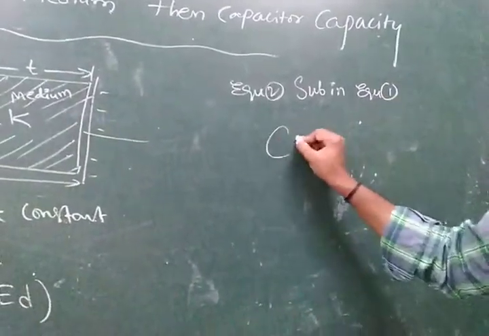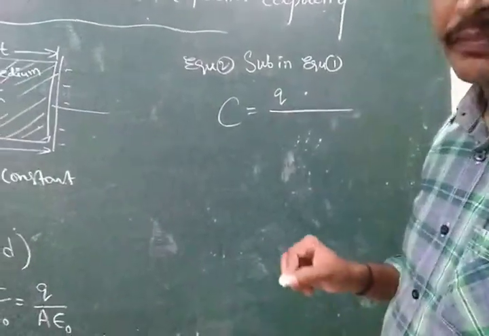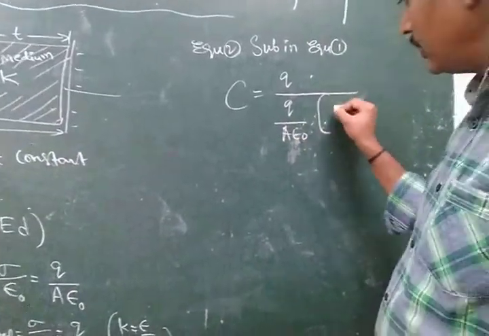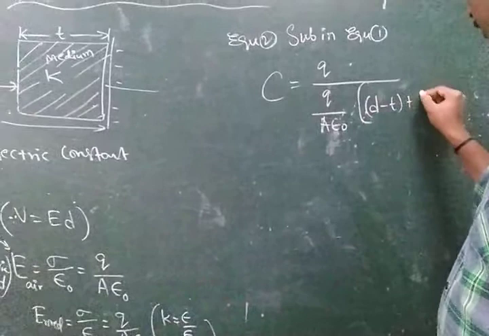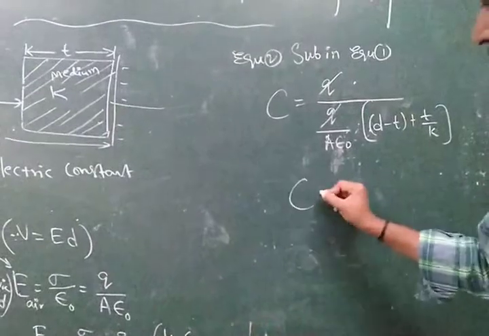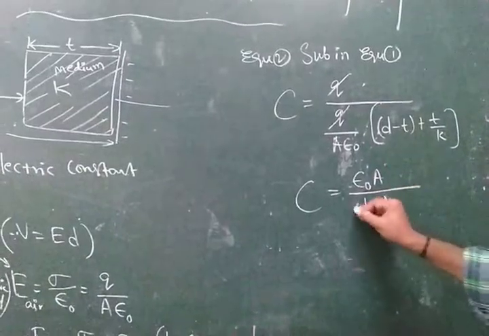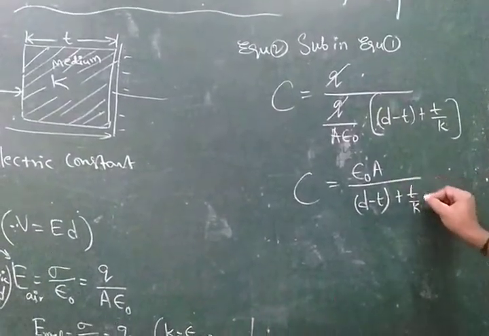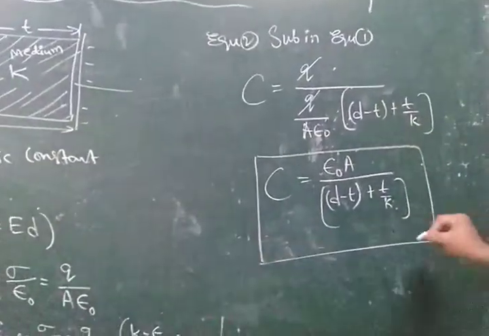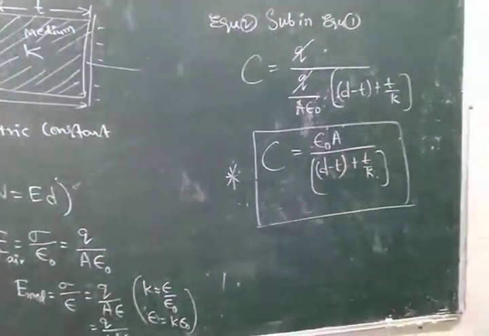Therefore, capacitor capacity C is equal to Q divided by Q by A epsilon naught into D minus of T plus T by K. Q gets cancelled. Then capacitor capacity is epsilon naught A divided by D minus of T plus T by K. This is the capacitor capacity whenever parallel plate capacitors are partially filled with medium and partially filled with air.